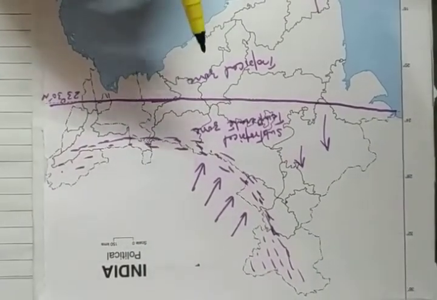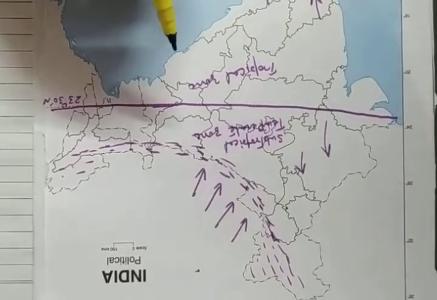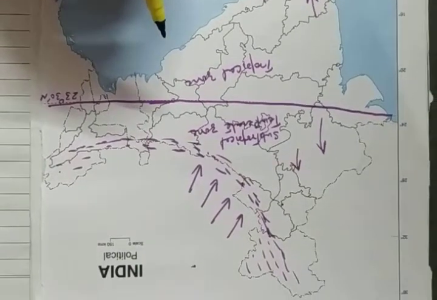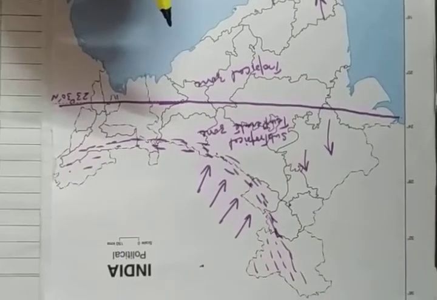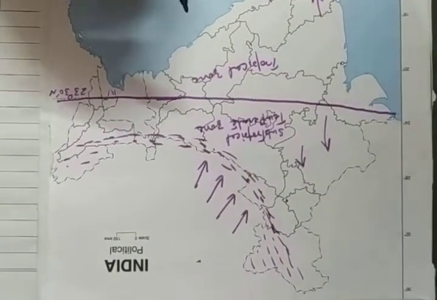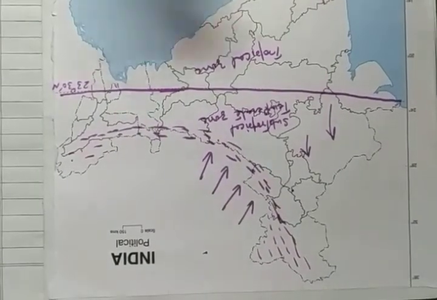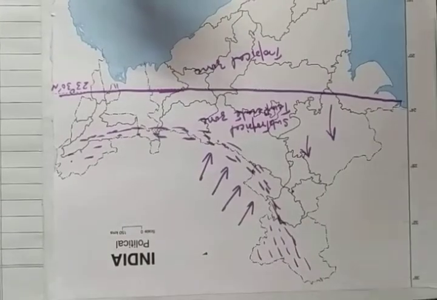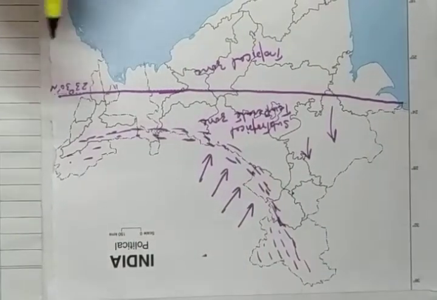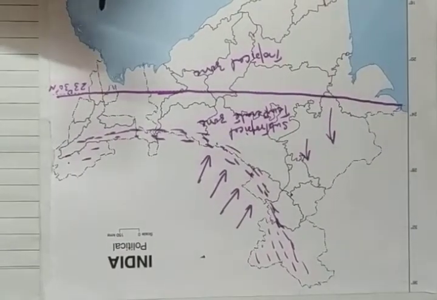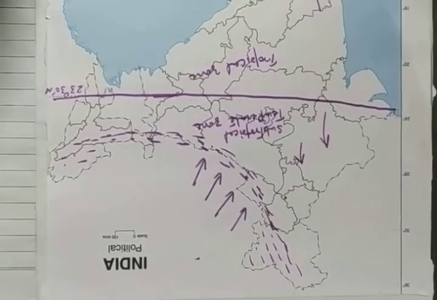For example, Agra and Darjeeling are located on the same latitude, but the temperature in January in Agra is 16 degrees Celsius, whereas it is only 4 degrees in Darjeeling. It is because of the position. Darjeeling is a mountainous or hilly area, situated at high altitude. Therefore, it has a much cooler climate in comparison to Agra.